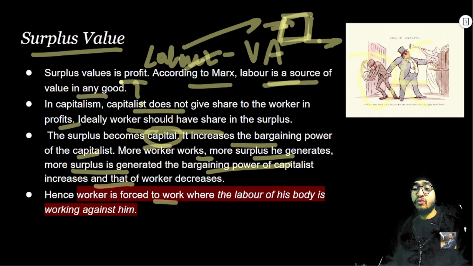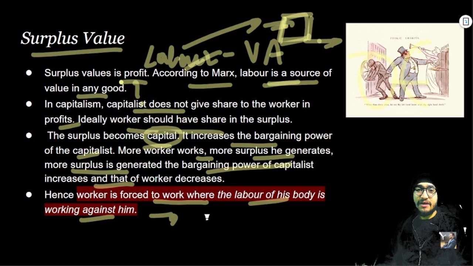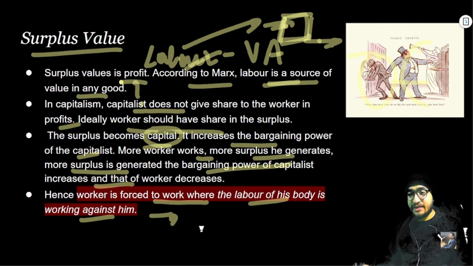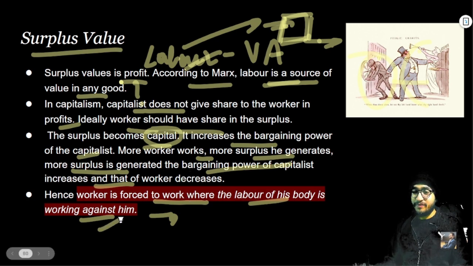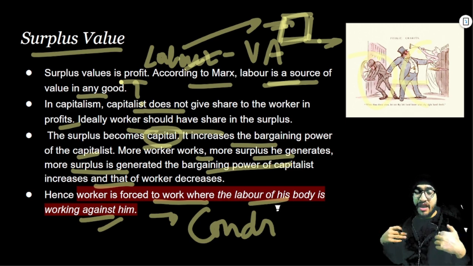Hence the worker is forced to work where the labor of his body is working against him. Why? Because the more he labors, the more he ends up losing his own wage. The capitalist will invest the same amount back into production, and again end up cutting the wages. So the labor of his body is working against him. This is a very big contradiction, where the sweat of my body is working against me.